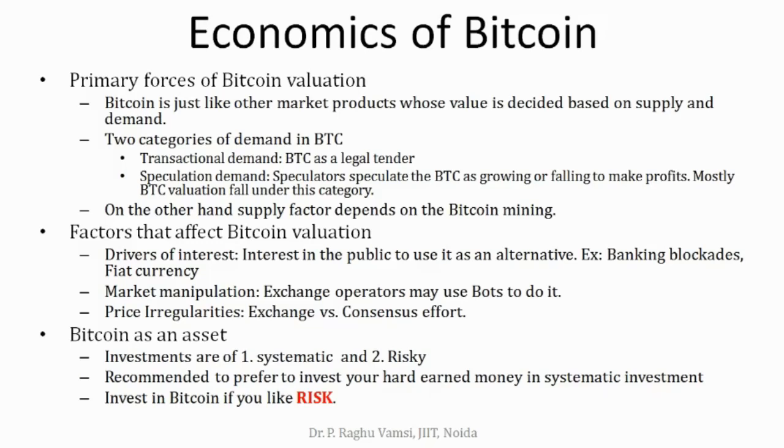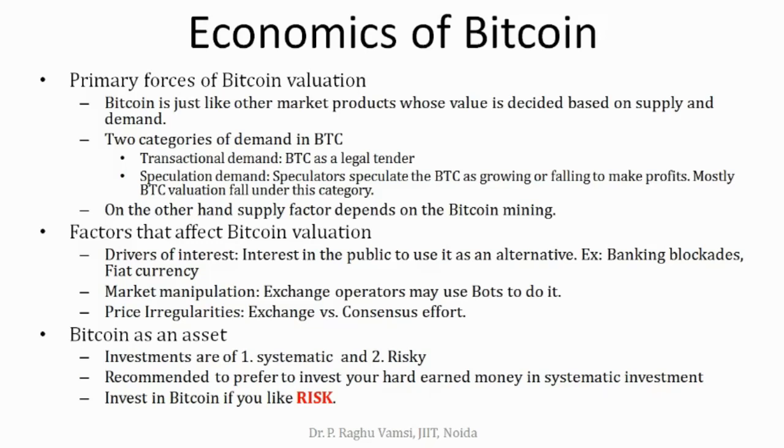So hence, Bitcoin can be considered as an asset. It is not a regular item. Your hard-earned money can be invested in two ways: one is systematic and one is at risk. Understanding all the above factors, it is recommended to invest your hard-earned money in systematic investment.